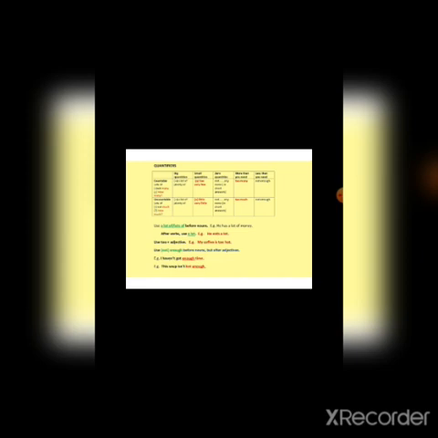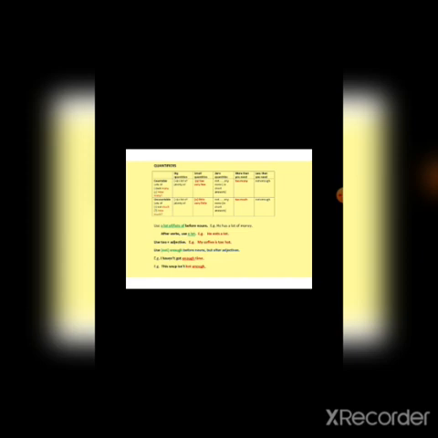So some quantifiers are called zero quantifiers. That is, nothing is there: not any, none. Such words are used when something is not there. Too many, to say more than; not enough, to say less quantity. So with uncountable nouns also we can use a lot of.